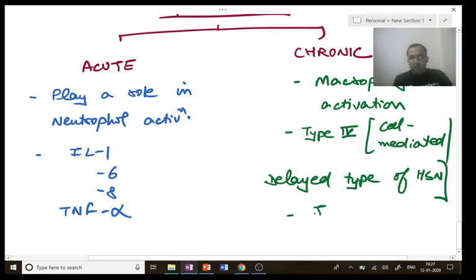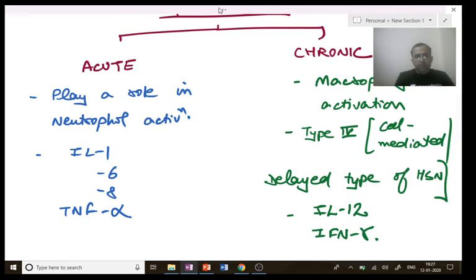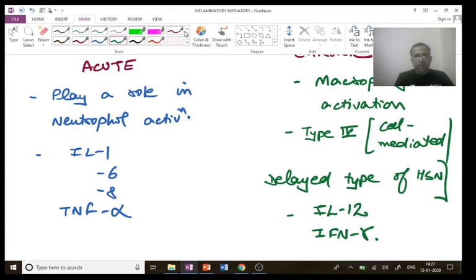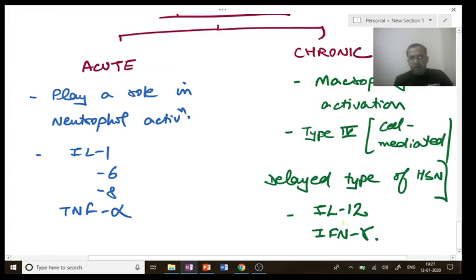And the chronic cytokines are interleukin 12 and interferon gamma. This is important now.